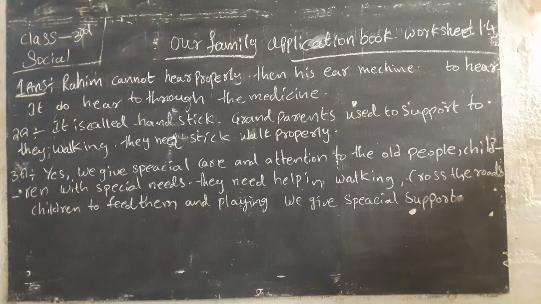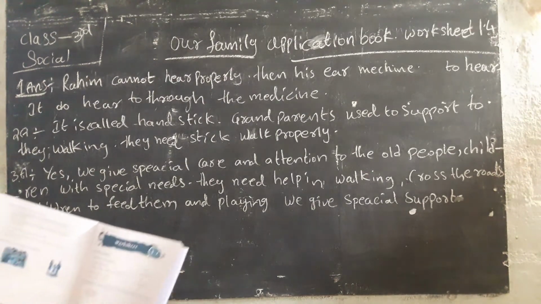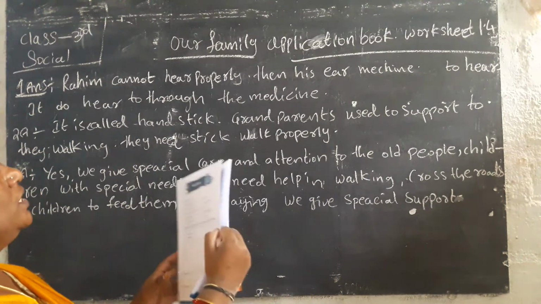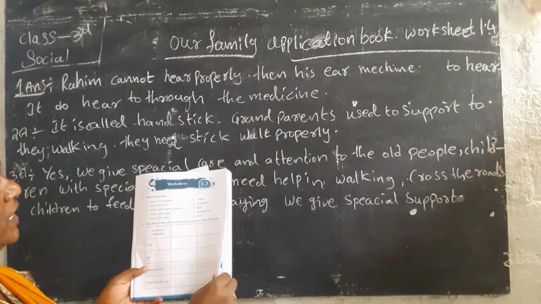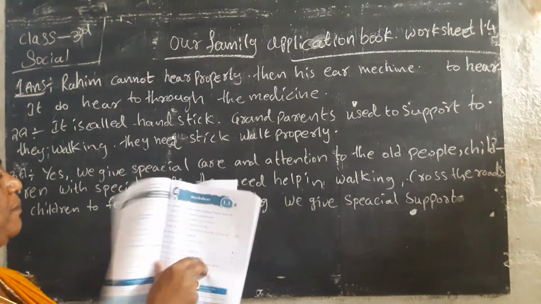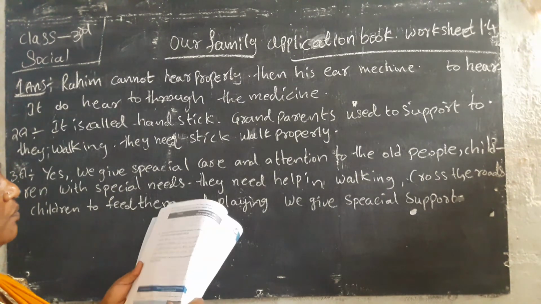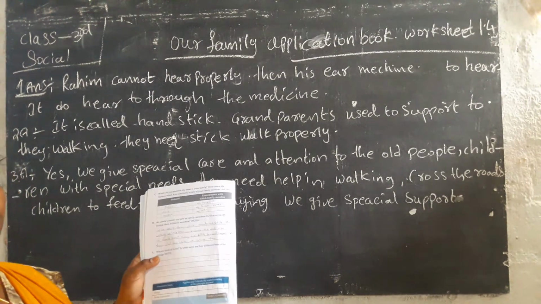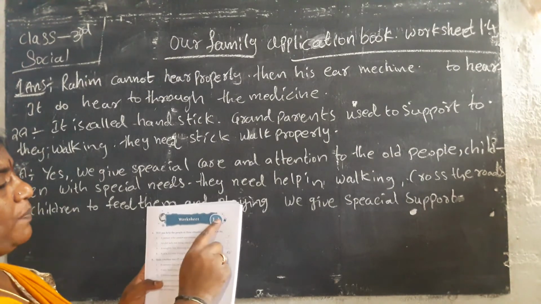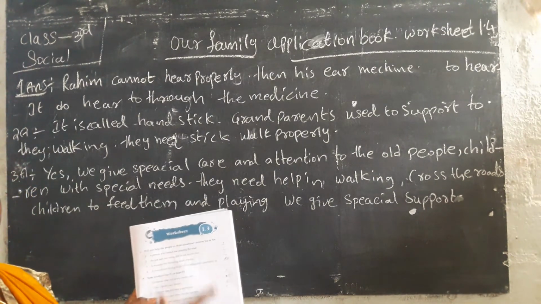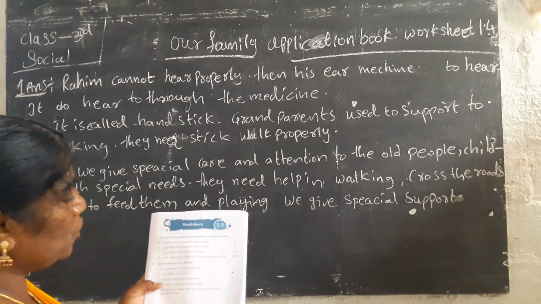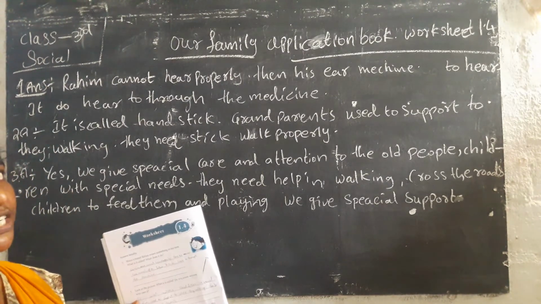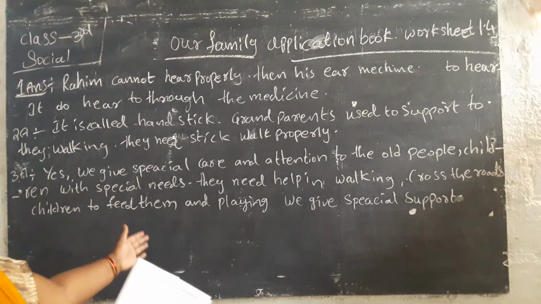It has 5 question answers. The second one has true or false and identify the types of families. Second page, third page has worksheet 1.2. Finish and tick the page. On the fourth page we have a table to write, and this is your homework. Fifth page, worksheet 1.3, has 2 types of questions. Should finish. And the next one is first lesson worksheet 1.4. This we have to finish here now.